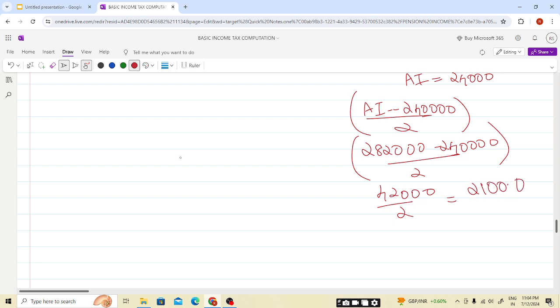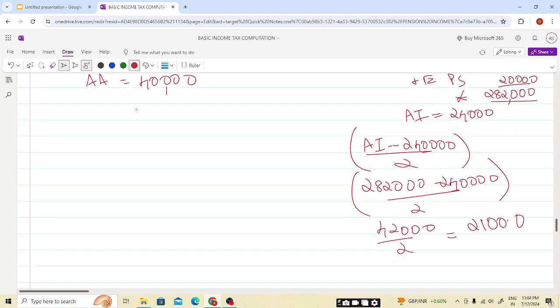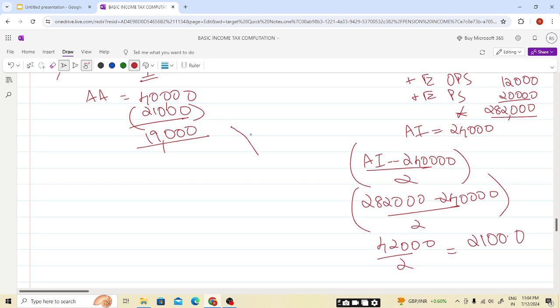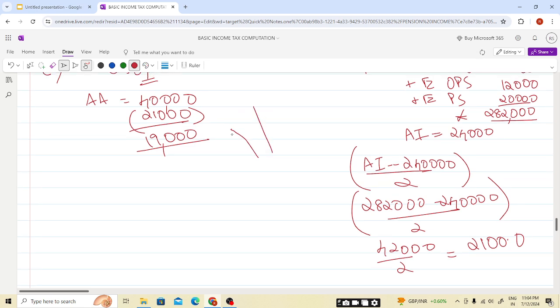So our annual allowance will get reduced by 21,000. Not the personal allowance, students, sorry, the annual allowance will be 19,000. It will be 19,000. I hope, students, this point is also clear. The annual allowance reduction.